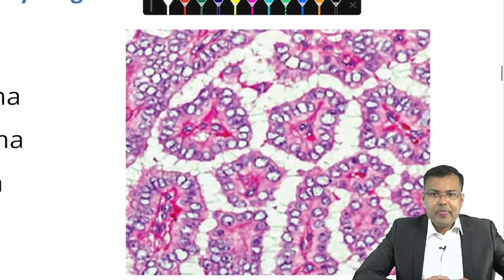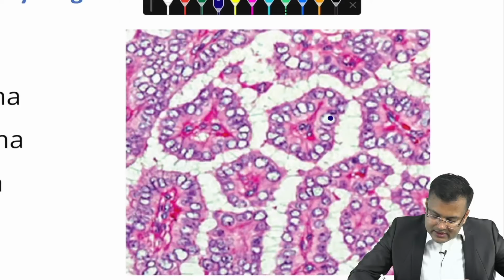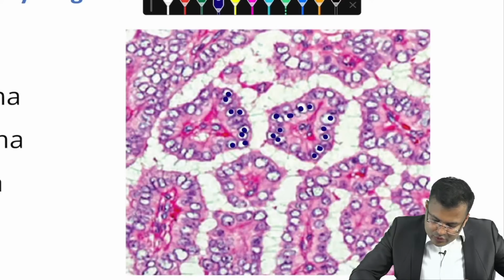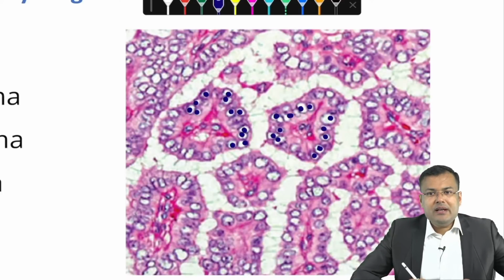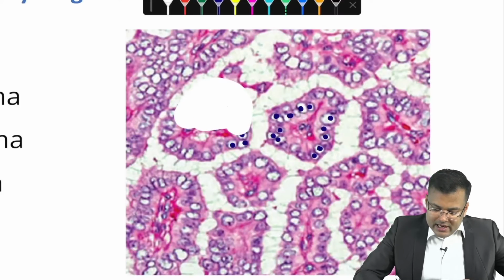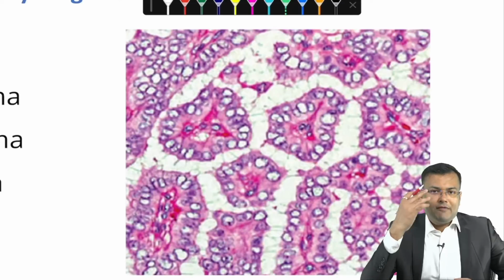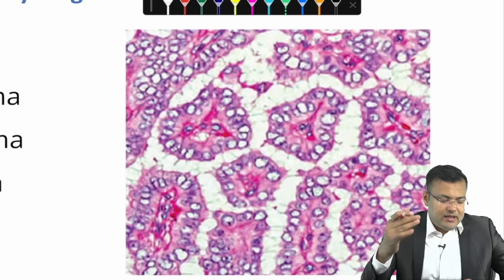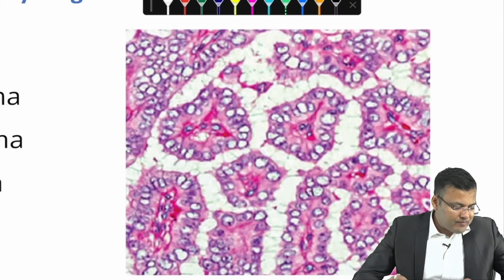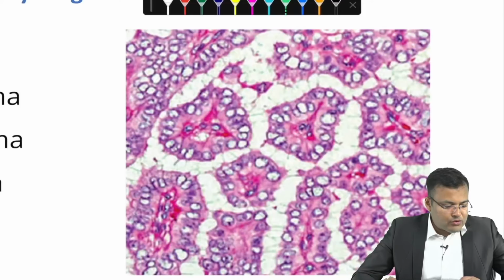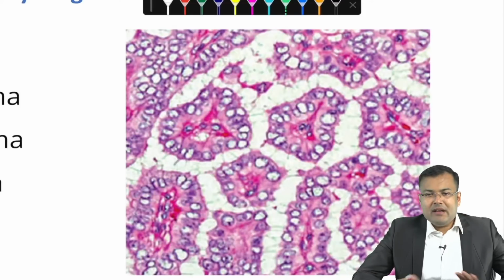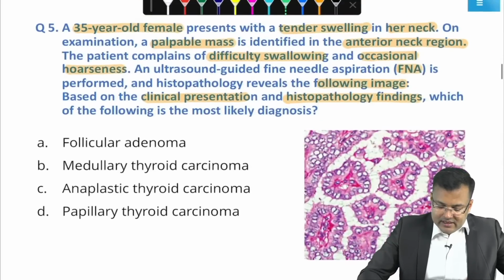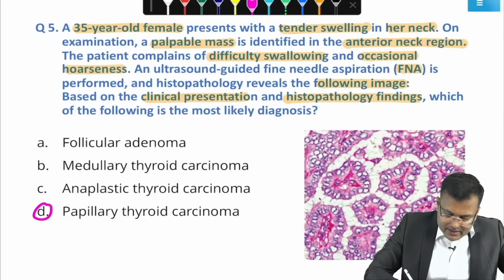So what you can see here? You can see ideally the cell should look like this. Yes, this kind of pigmentation should be there inside. Clear? But what happens? You can see there is no pigmentation. So here optically clear nuclei is there. Can you see? This nuclei is optically clear and it is looking like orphan Annie eye nuclei. So this is known as orphan Annie eye nuclei or optically clear nuclei, and everybody is correct. So what is the correct answer guys? Correct answer is papillary carcinoma thyroid.